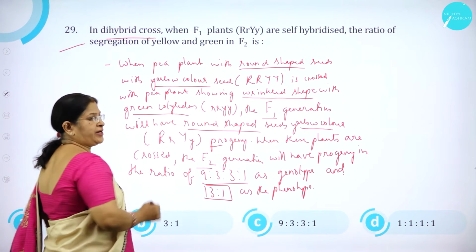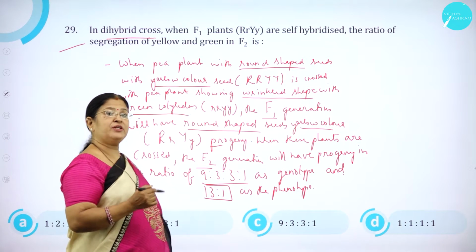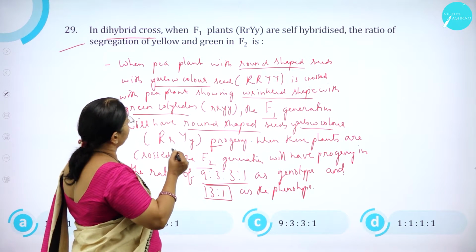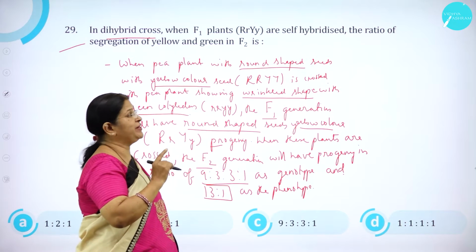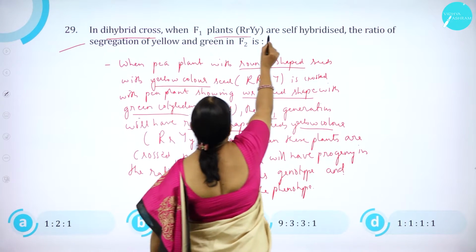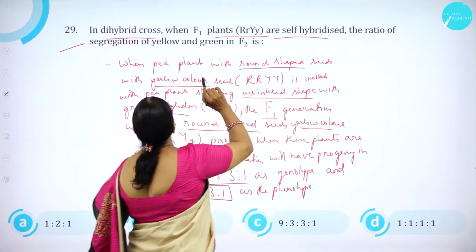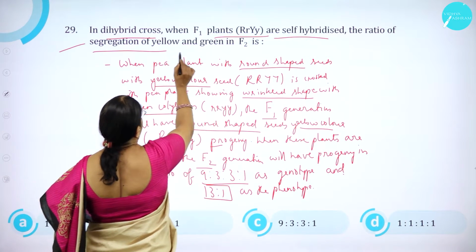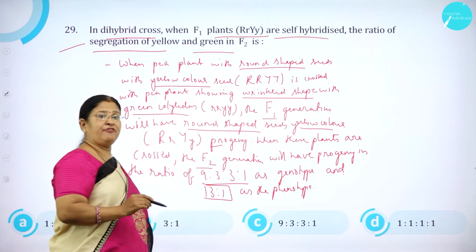In a dihybrid cross, when F1 plants are self-hybridized, what is the ratio of segregation of yellow and green in F2?